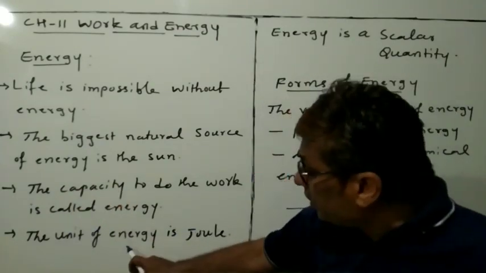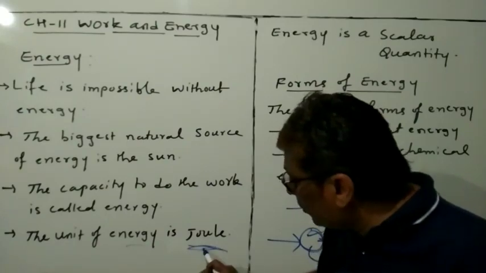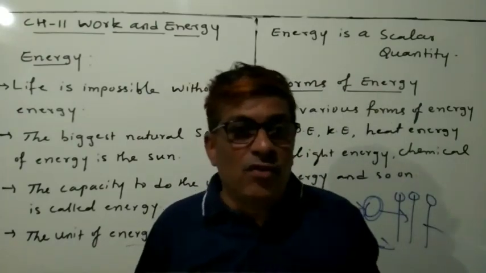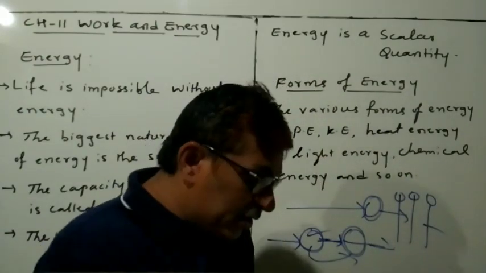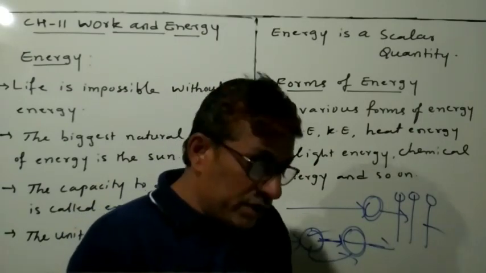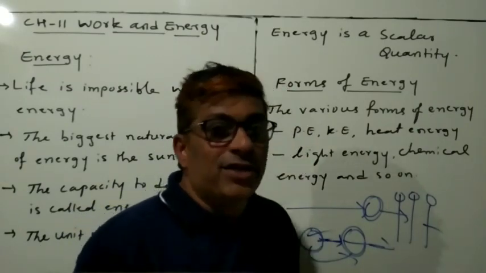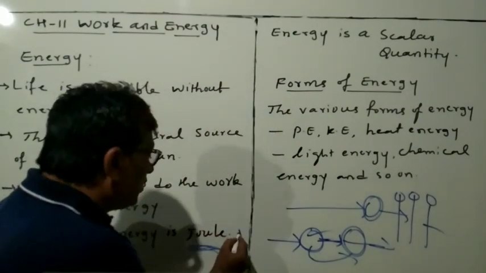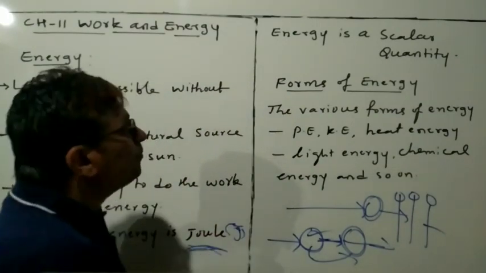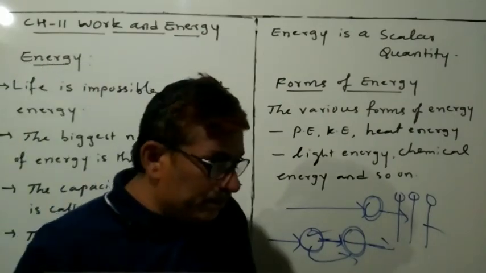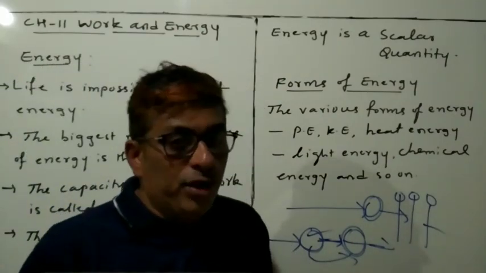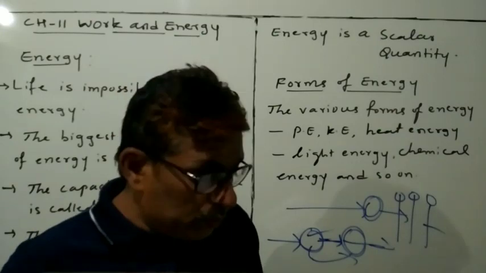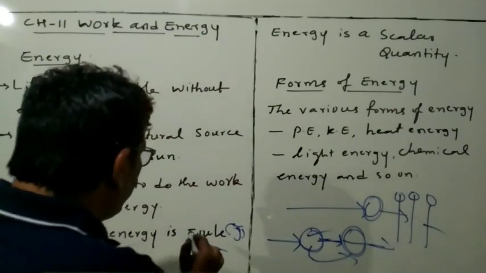The unit of work is joule. The unit of energy is the same as that of work. It is denoted by J. Sometimes a larger unit is used, called the kilojoule, written kJ.